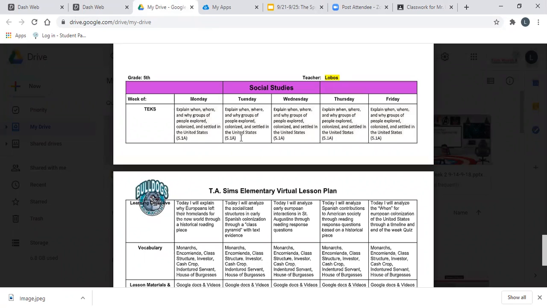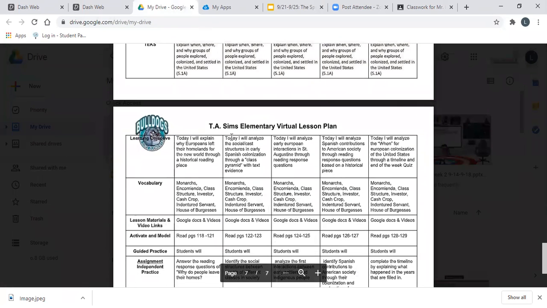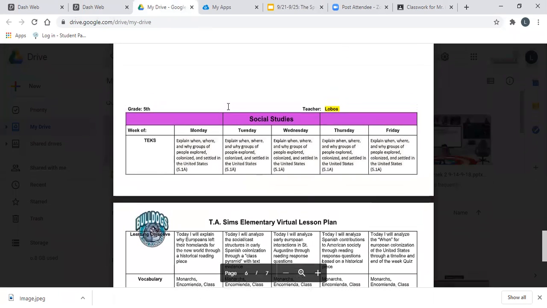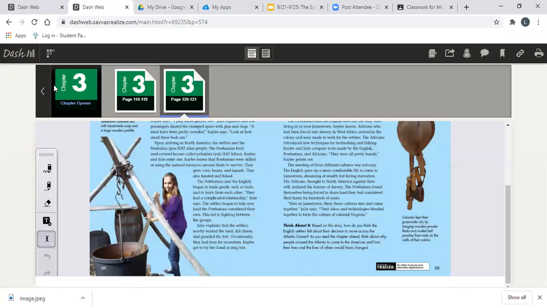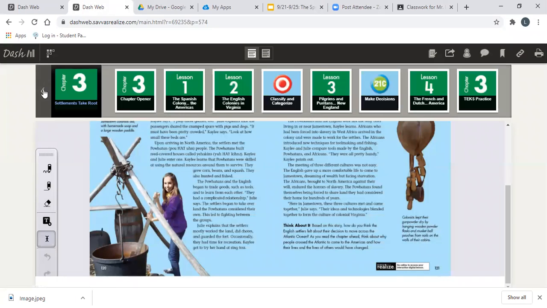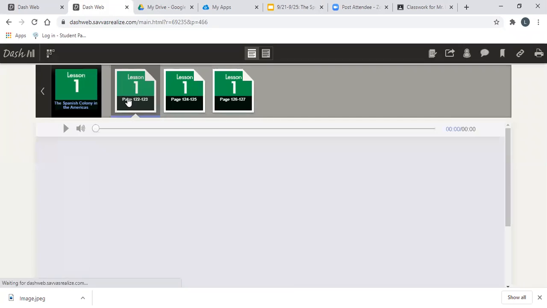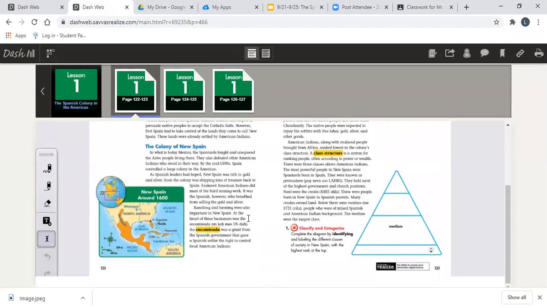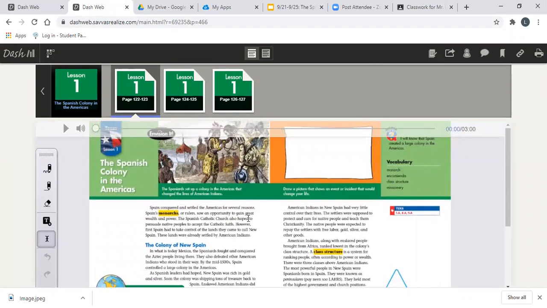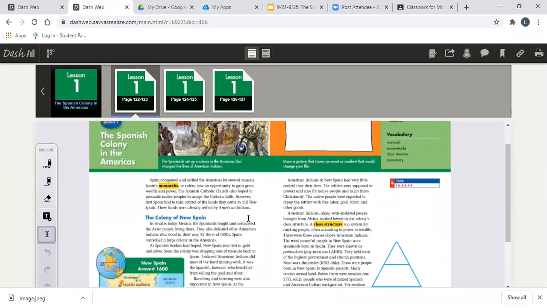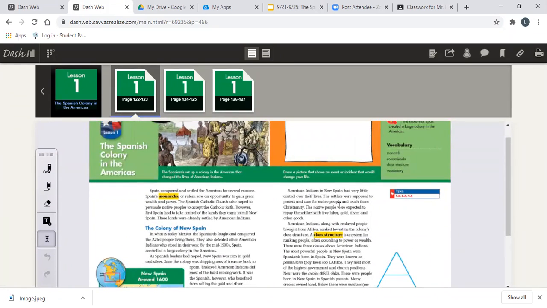And our objective for Tuesday is also to explain when, where, and why groups of people explored, colonized, and settled the United States. So today I will analyze the social caste structures in early Spanish colonization through a class pyramid with text evidence. When you go to your textbook, press lesson 1, and you will complete pages 122 and 123. At this time, you may pause the video and read these 2 pages by yourself, and we'll come back.